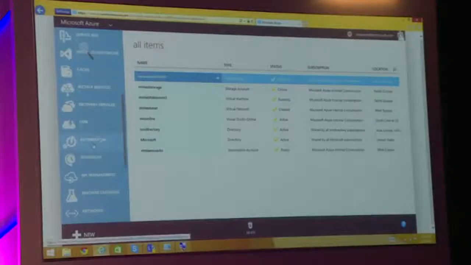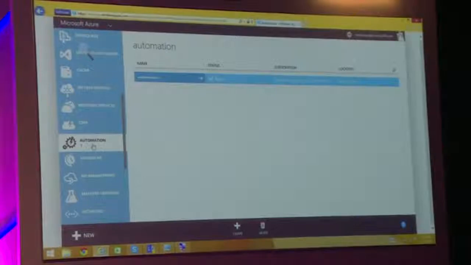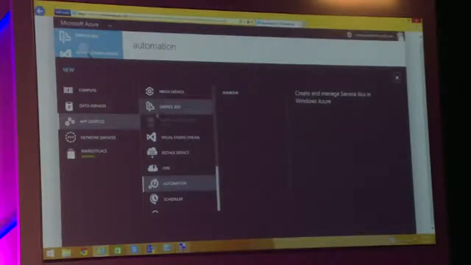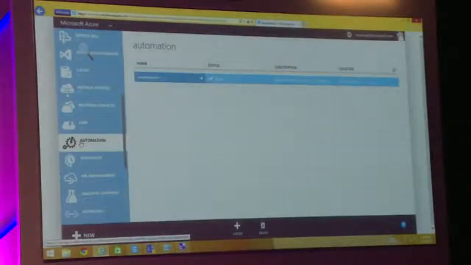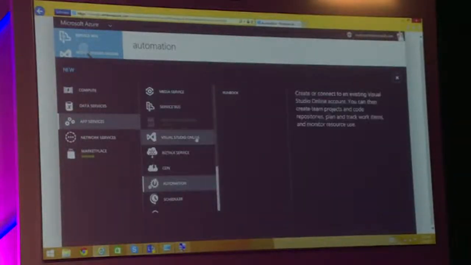So once the script is done, I can go into my Azure portal, where I'm already logged in. I have an option called Automation. Because I wanted to show you the demo, I've already created one and tried it out on my account. So you can see that I already have an automation account. But if not, I would start by creating an automation account here.